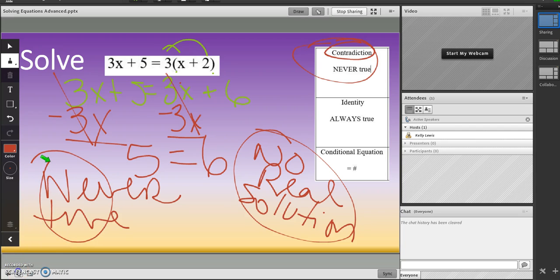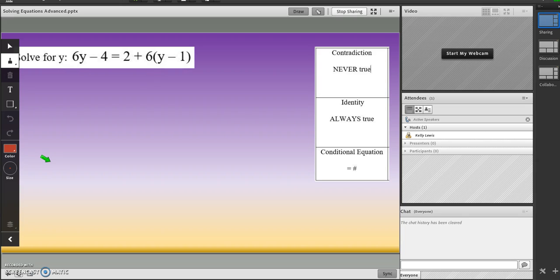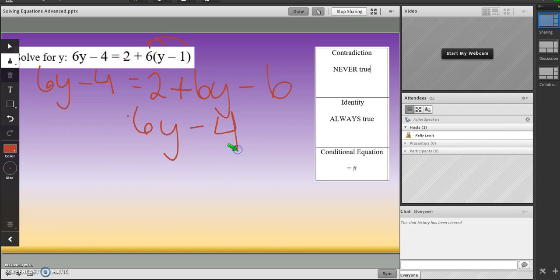Let's look at another one. This guy. Let's distribute the 6 first, and then we're going to deal with the 2, and we're going to have to do some combining of like terms. Okay, 6 times y, and then 6 times negative 1. So 2 minus 6. So you have $2 in your pocket, but you owe me $6. You owe me $4.